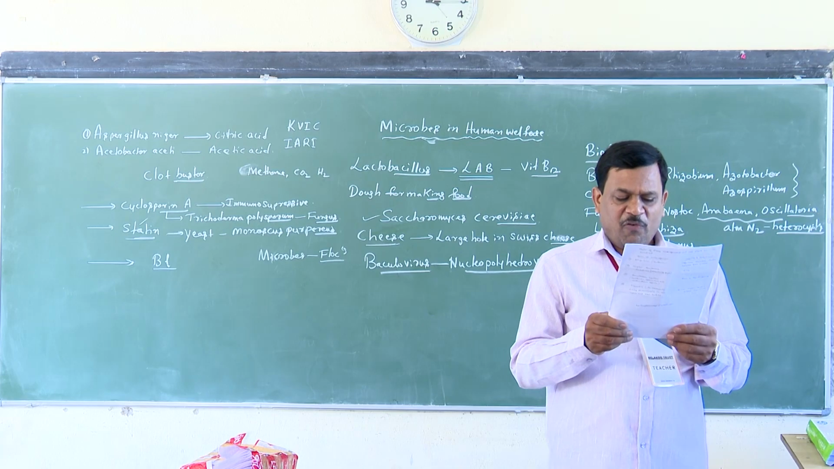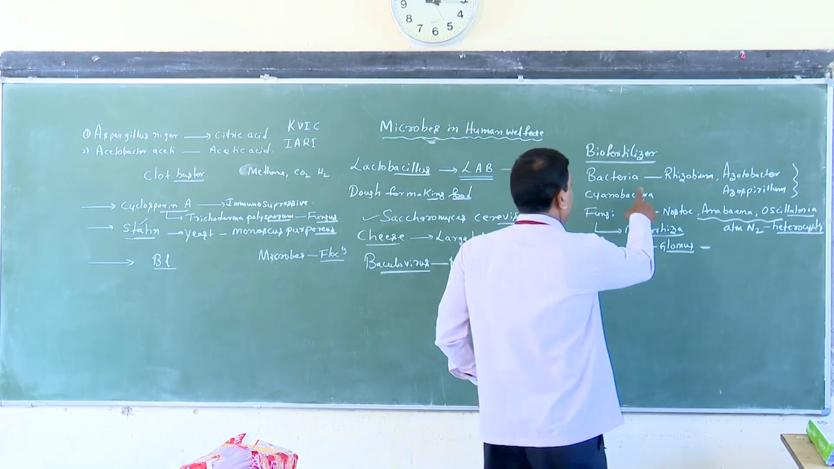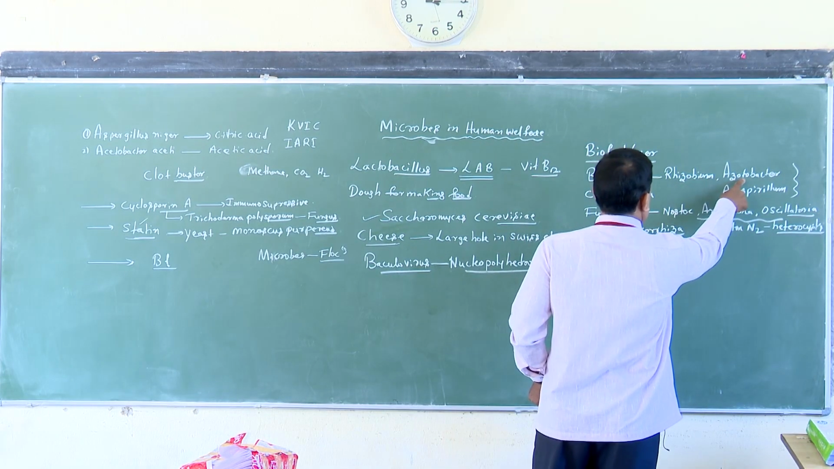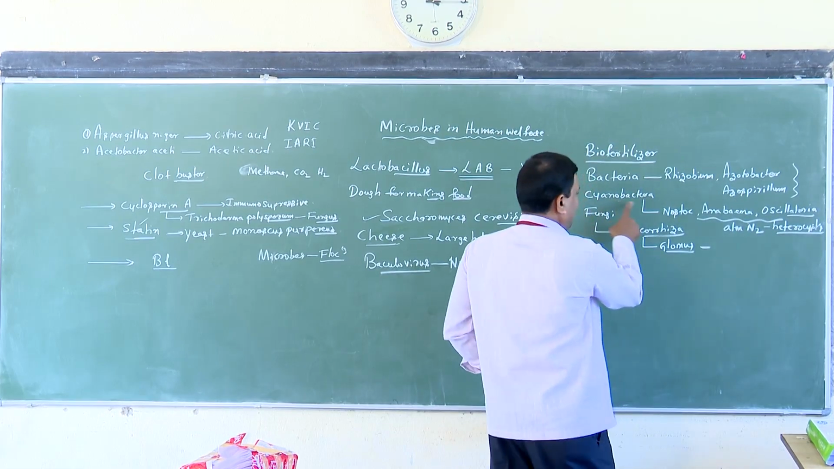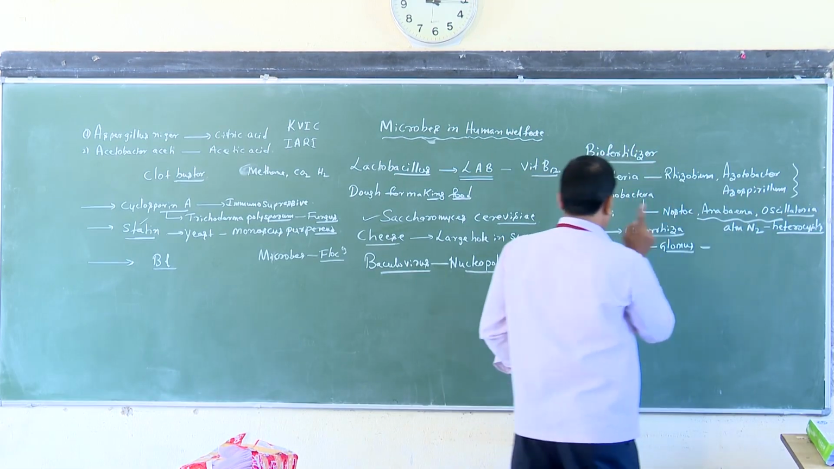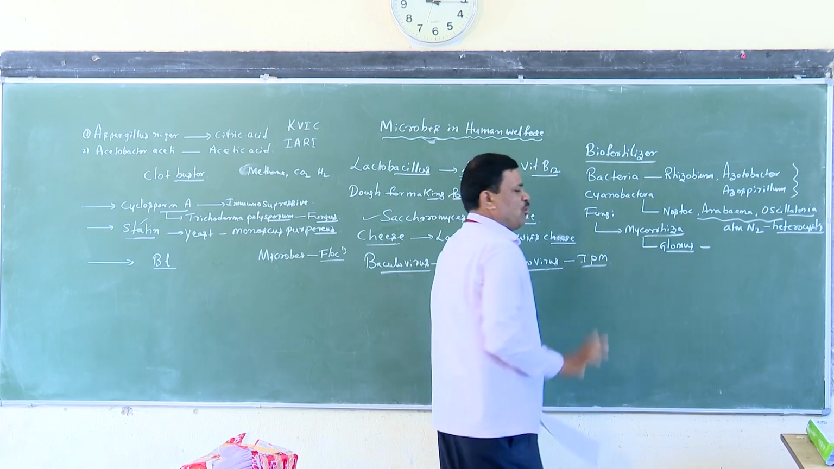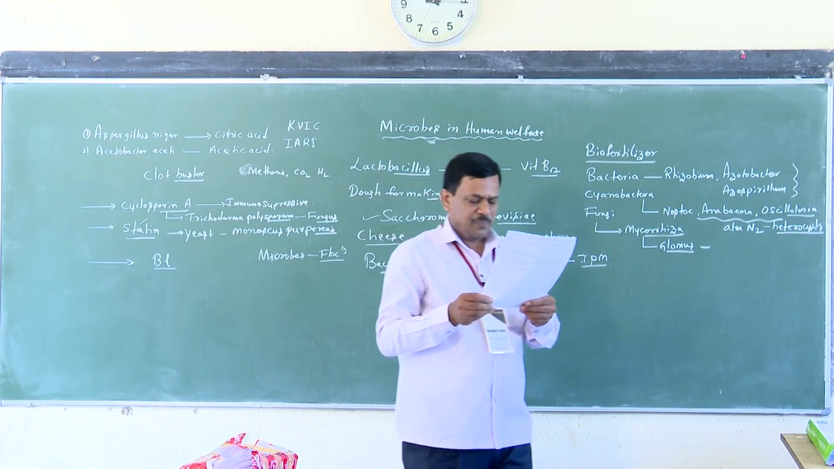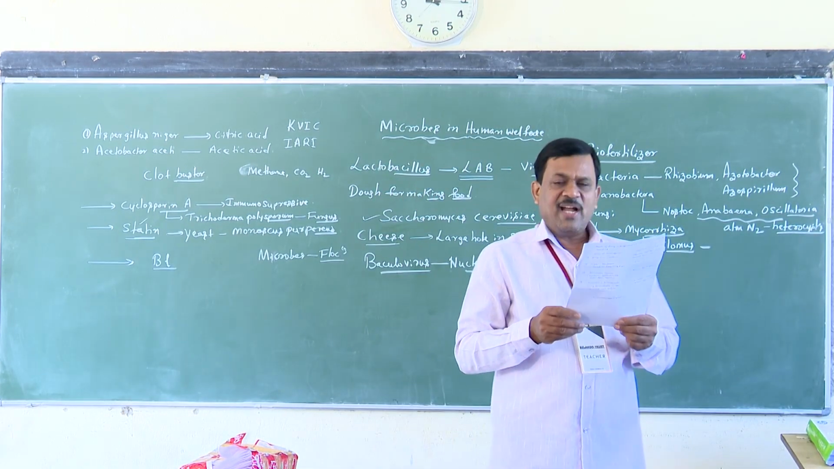Next one: which pair has both microbes that can be used as biofertilizers? Bacteria: Rhizobium, Azotobacter, Azospirillum. Cyanobacteria: Nostoc, Anabaena, Oscillatoria. Fungi: mycorrhiza, Glomus. Which one is the correct answer? Cyanobacteria and Rhizobium.